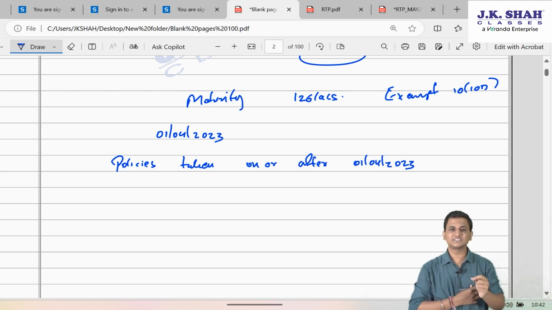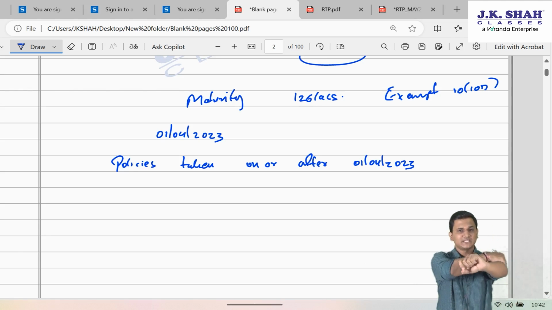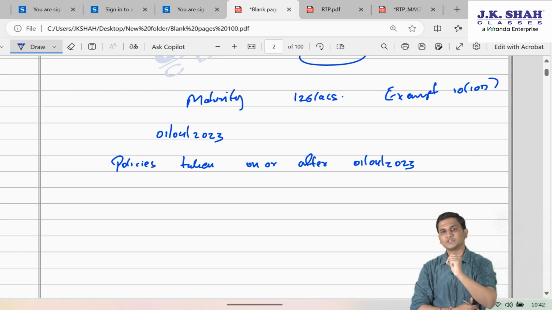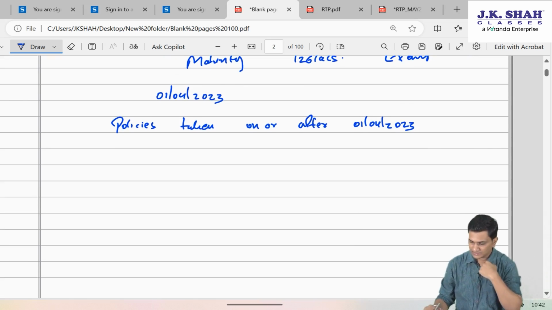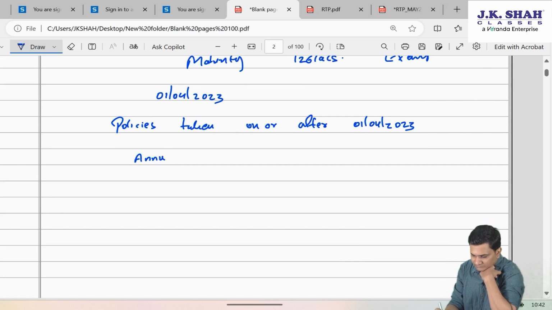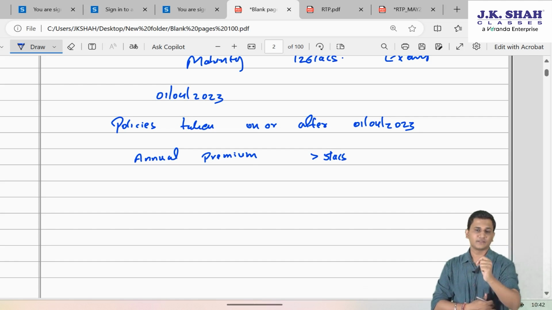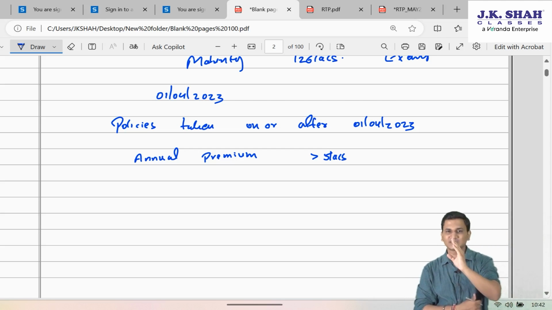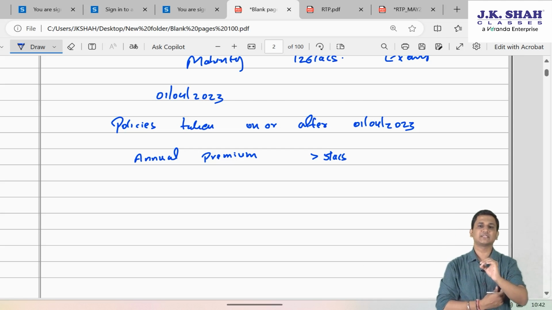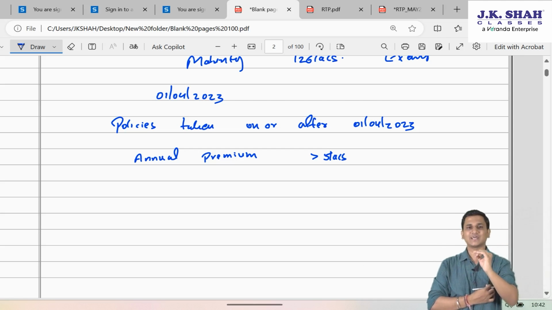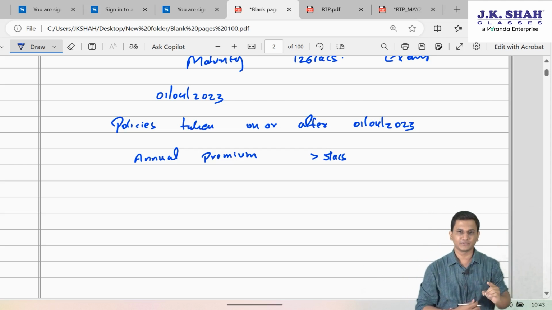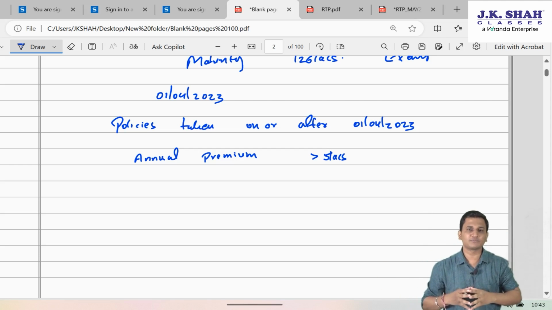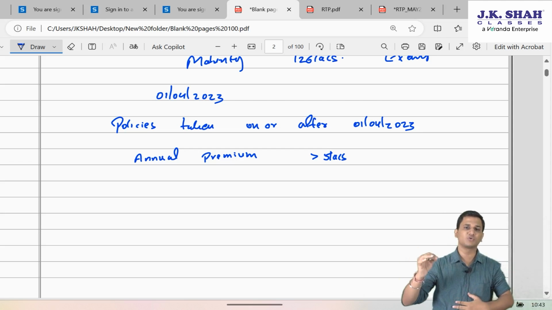So the amendment says, if a life insurance policy is taken on or after 1st April 2023 and the annual premium is greater than 5 lakh rupees, either if the assessee has taken a single policy, then you have to check that greater than 5 lakh limit for that single policy, or if he has taken multiple policies, then you have to check the annual premium limit of 5 lakh for the aggregate. You have to take the total annual premium of all the policies and then check whether it is more than 5 lakh rupees or not.